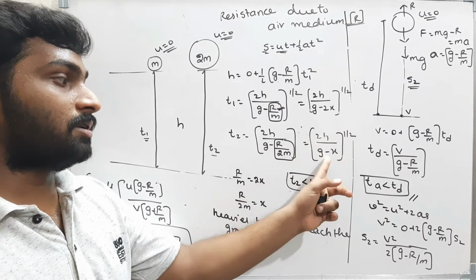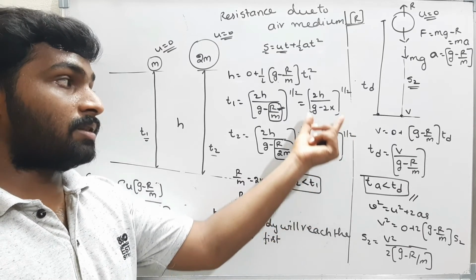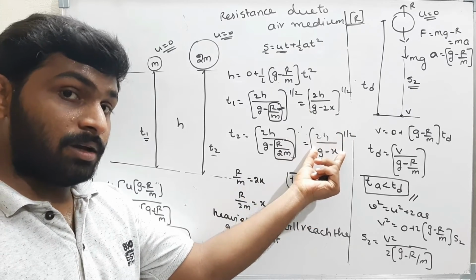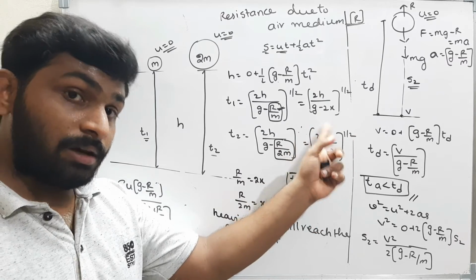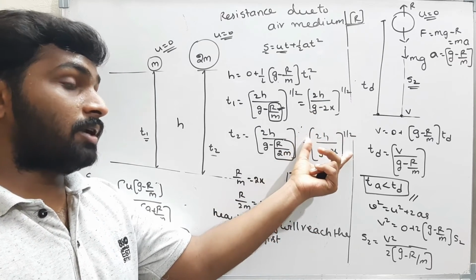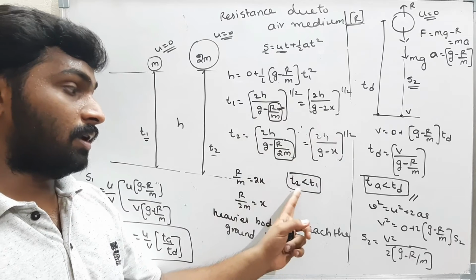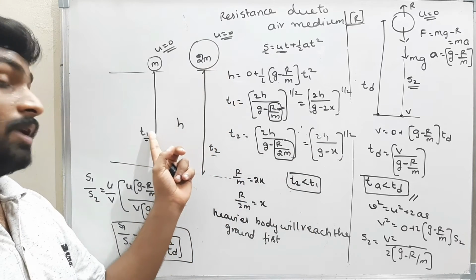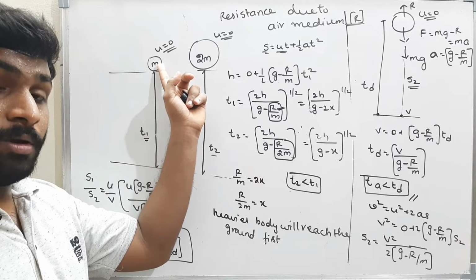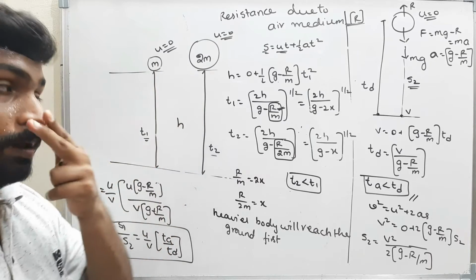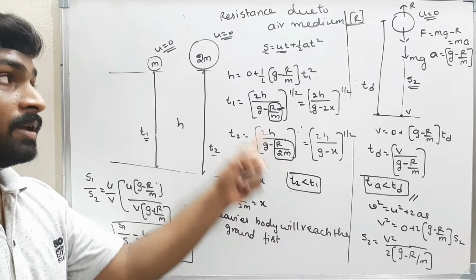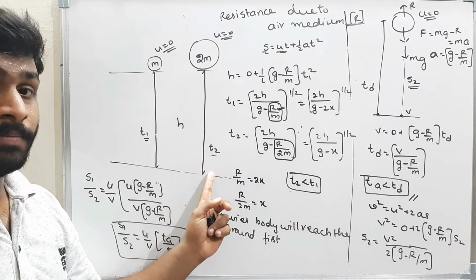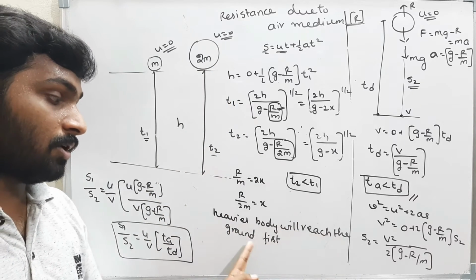G minus 2x, g minus x. This is greater than this one. If this denominator is greater, then the whole term will be less. Therefore, this value T2 is less than this T1. T2 means the time for the heavier body. T1 means the time for the smaller body, that means a little bit lighter body. Therefore, T2 is less. That means this will reach the ground faster. That means the heavier body will reach the ground first.